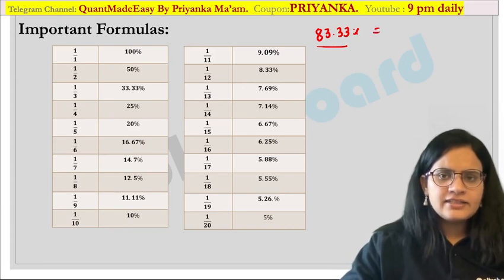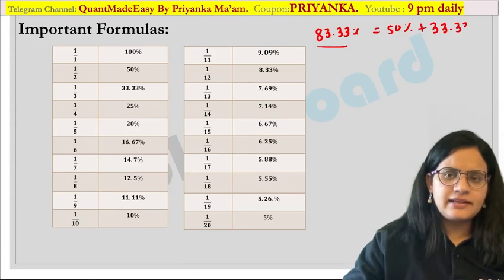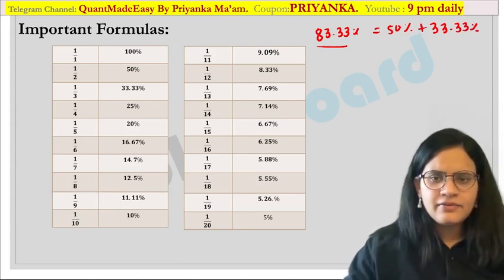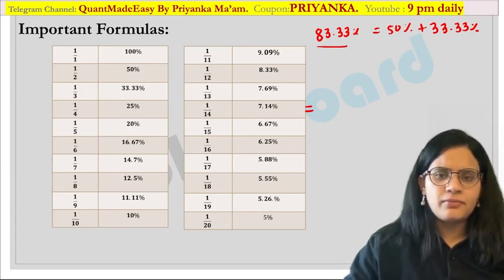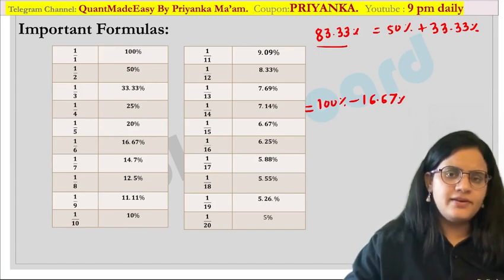I can write this value as 50% plus 33.33%, that is, in the addition format. The second way is in the subtraction format, that is 100% minus 16.67%. Are you getting it?